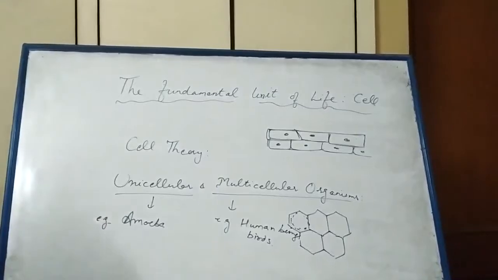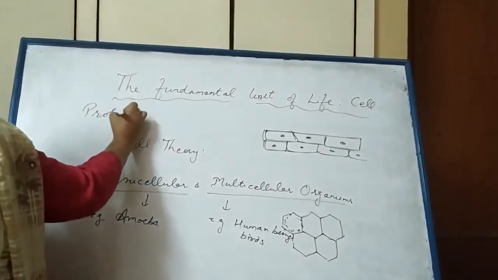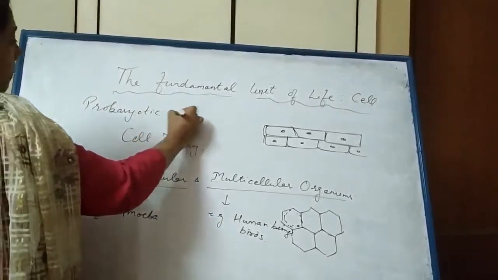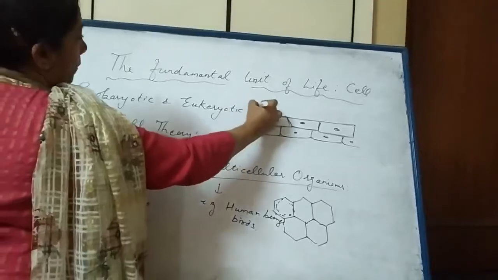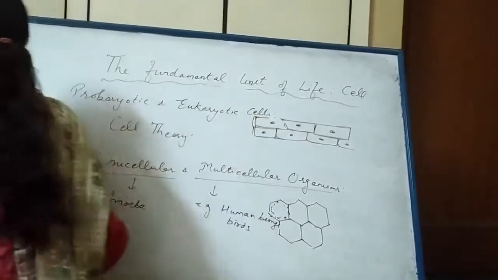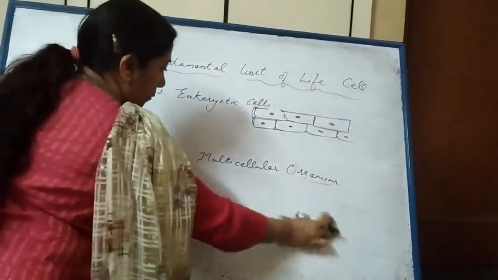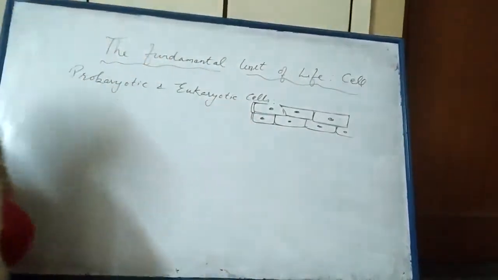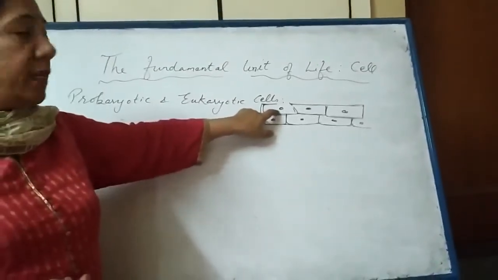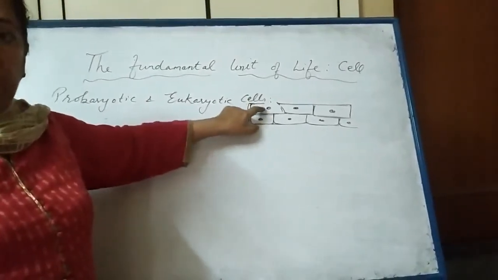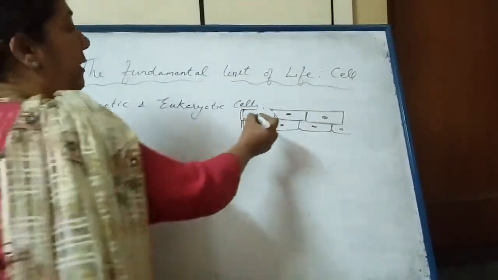Now we come to the terms prokaryotic and eukaryotic cells. Now students, if you see these cells have a clear-cut nucleus in the center which has nuclear material, and later on we will study it has so many organelles in it.